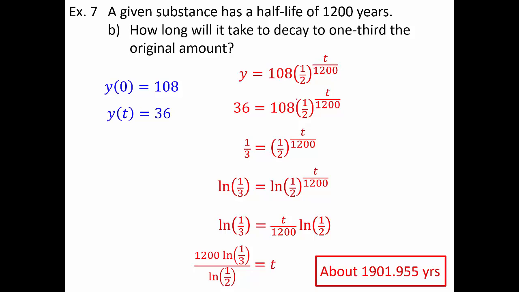Also, 1/3 is greater than 1/4. If I wait 1200 years, I'll have half of the original amount. If I double that and wait 2400 years, I'll have a quarter of the original amount. In other words, half of a half. So 1900 years seems reasonable because 1/3 is between a half and a quarter, and 1900 is between 1200 and 2400 years. So I'm getting my answer, but I'm also thinking about whether that answer is reasonable.